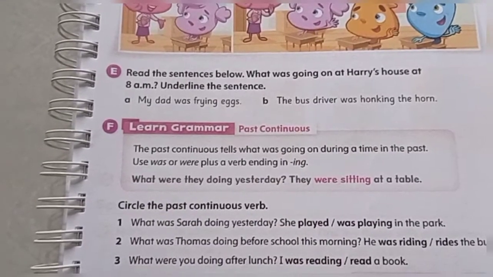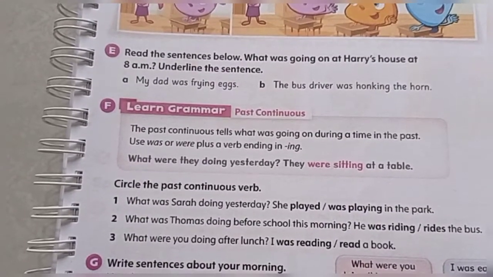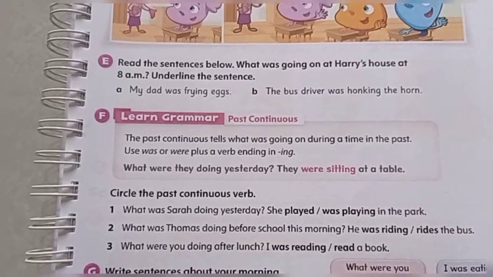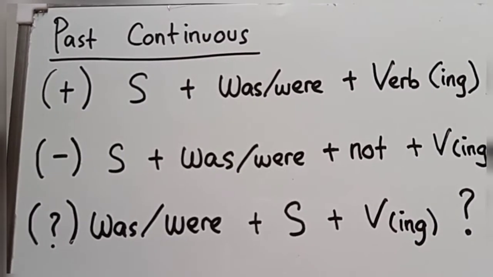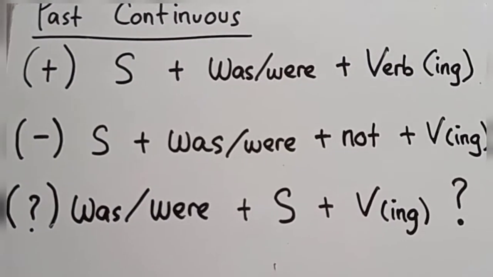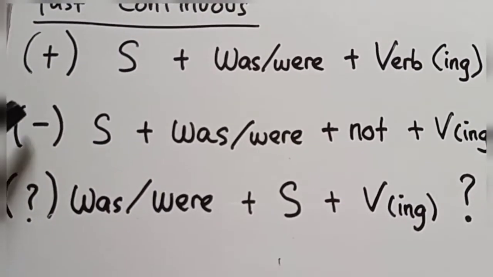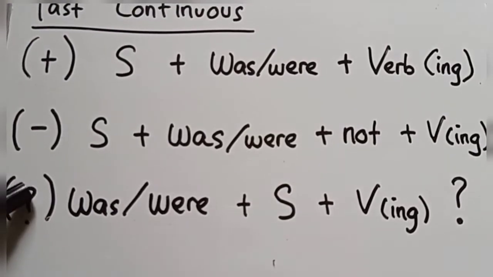Jesse will tell you how to make a past continuous sentence in the positive, negative, and interrogative. There are three ways to make past continuous: positive, negative, and questions, or interrogative.